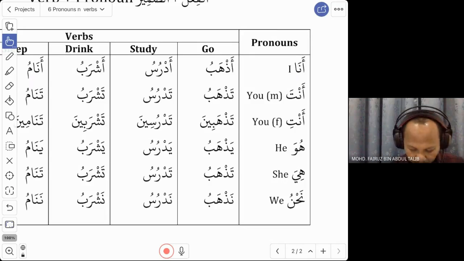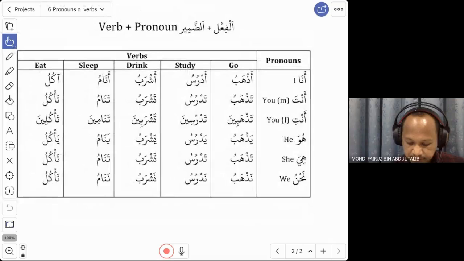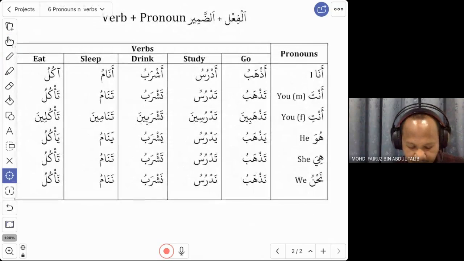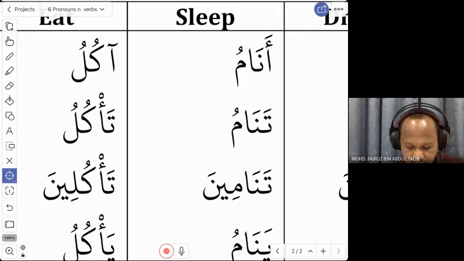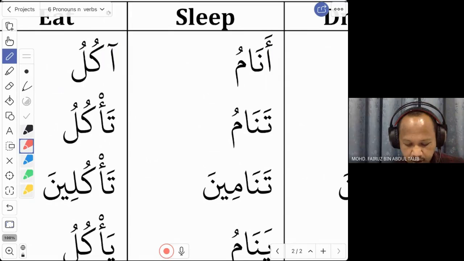And the last verb for today is to say I eat. The word eat is this. You look at this word. This is an a, but you see this symbol? This is the long vowel. It is similar to the short one in anamu, but this one is the long vowel. So instead of a, we say aa.